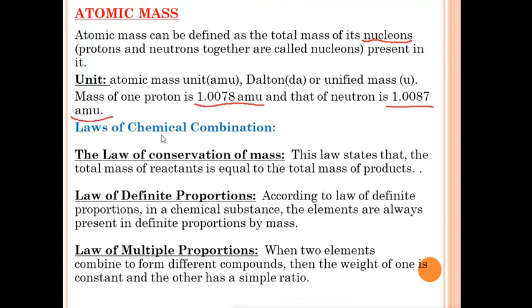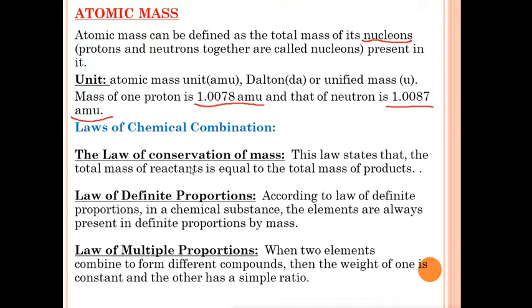The next topic is law of chemical combination. I think we have read about this topic in the previous chapter. In law of chemical combination, we have three laws: the law of conservation of mass, law of definite proportion and law of multiple proportion. These laws are used in order to determine the mass of atoms.